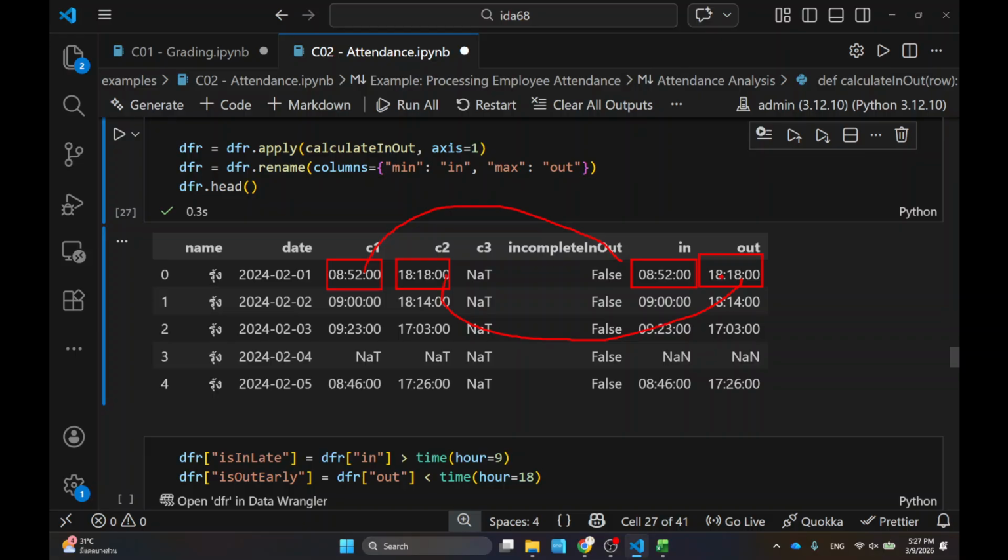But again, my logic also applies where there is a double check-in and double check-out. So if there's 3 in it, I only do min and max so that my in and out is always going to have just the one that I can use later on.